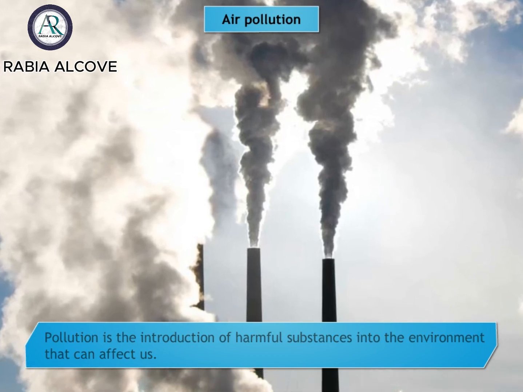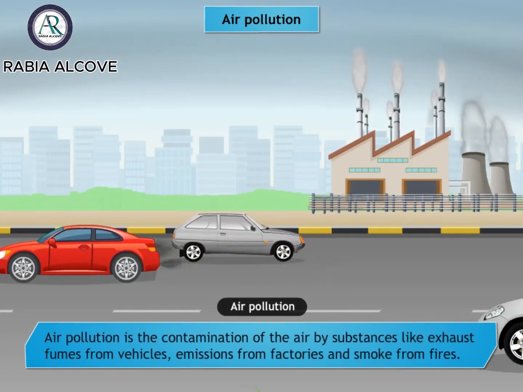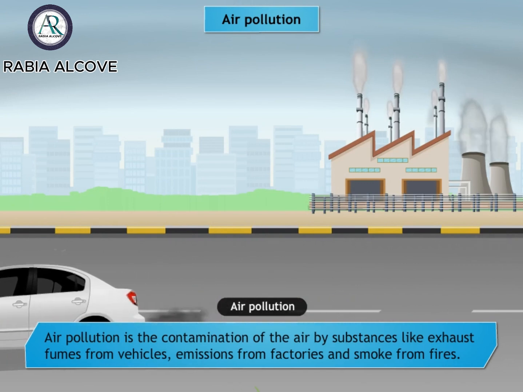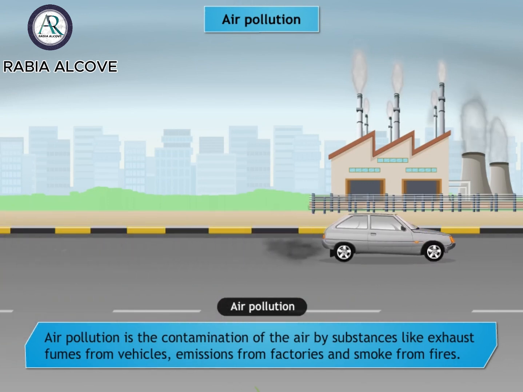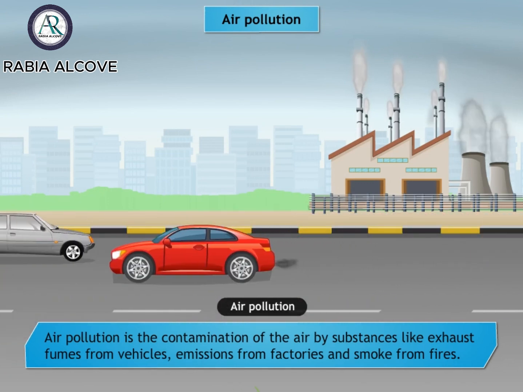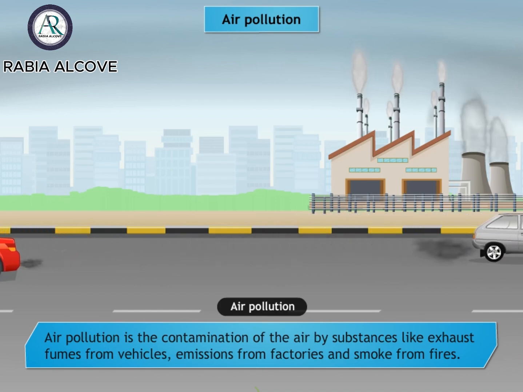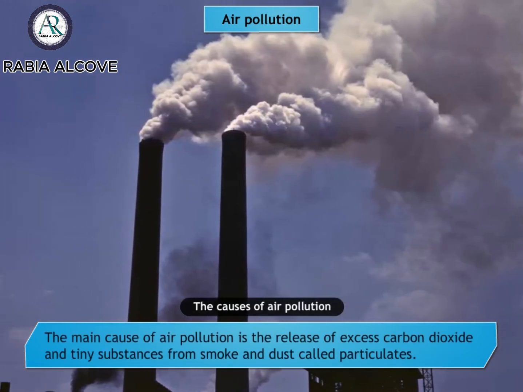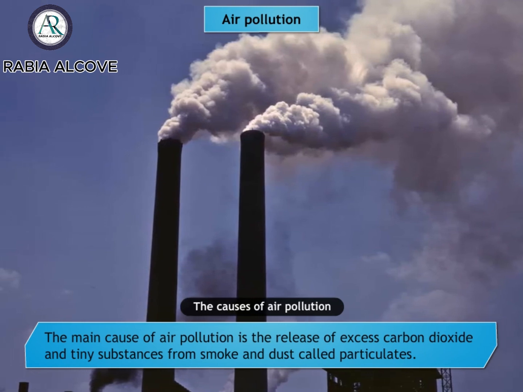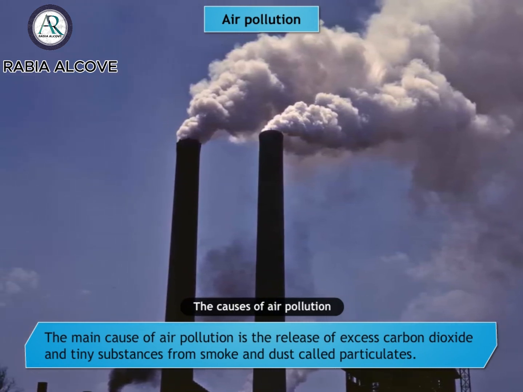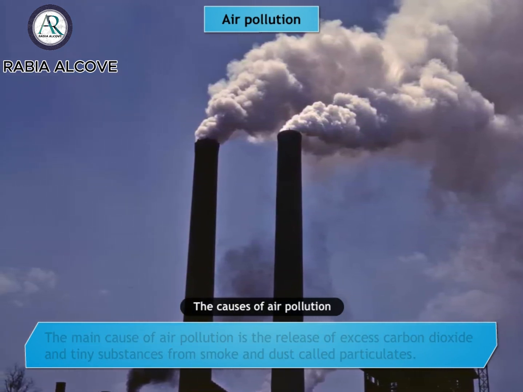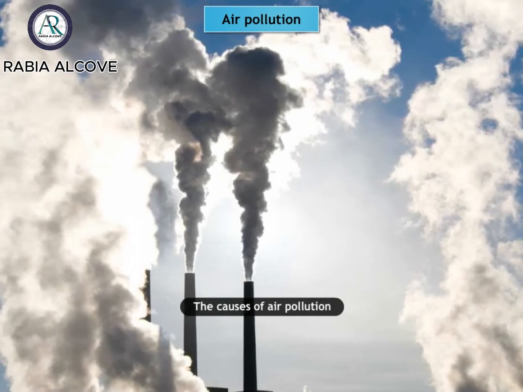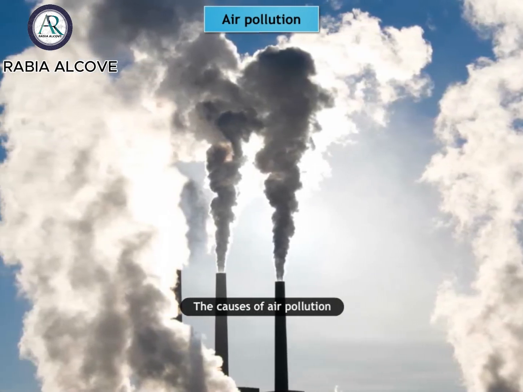Air pollution is the contamination of the air by substances like exhaust fumes from vehicles, emissions from factories, and smoke from fires. The main cause of air pollution is the release of excess carbon dioxide and tiny substances from smoke and dust called particulates. Oil and coal is used to produce petroleum and diesel, which are used to generate power.